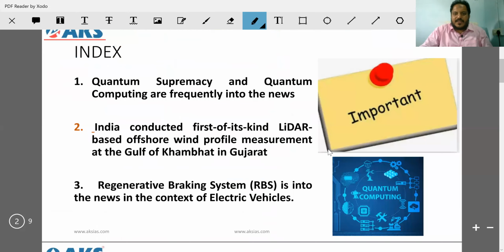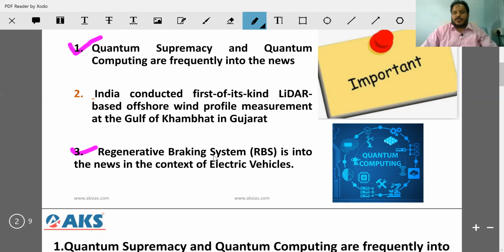Now, we will see three topics today. One is quantum computing. The second one is India's first-of-its-kind LiDAR-based offshore wind profile. And the third one is the regenerative braking system. These are the three topics we will look at today to understand what UPSC can ask from different points of view. So should we start?